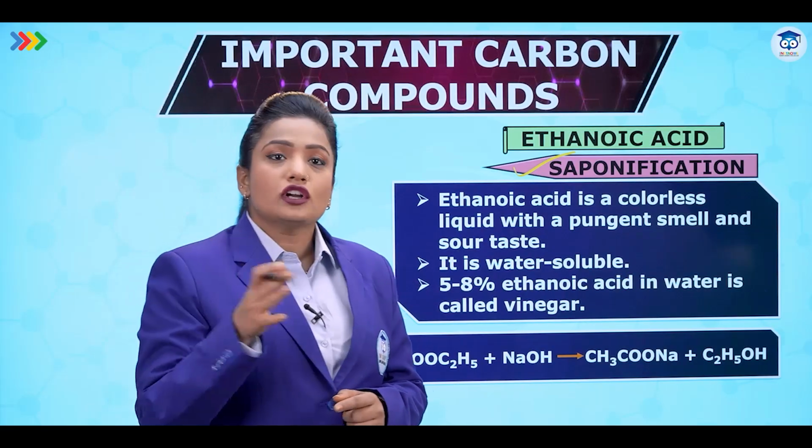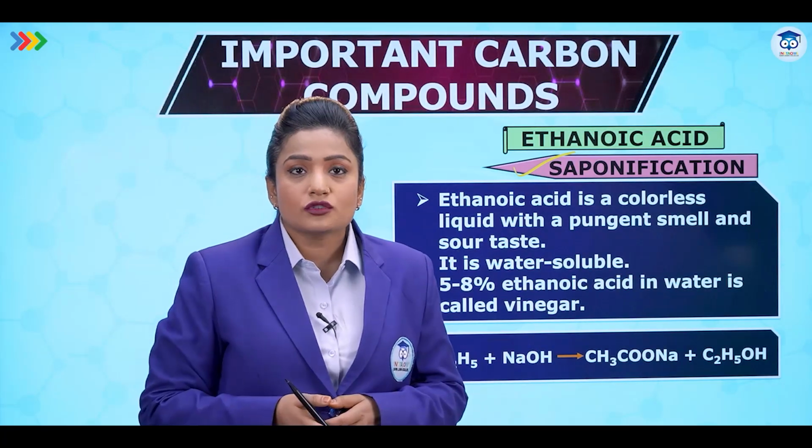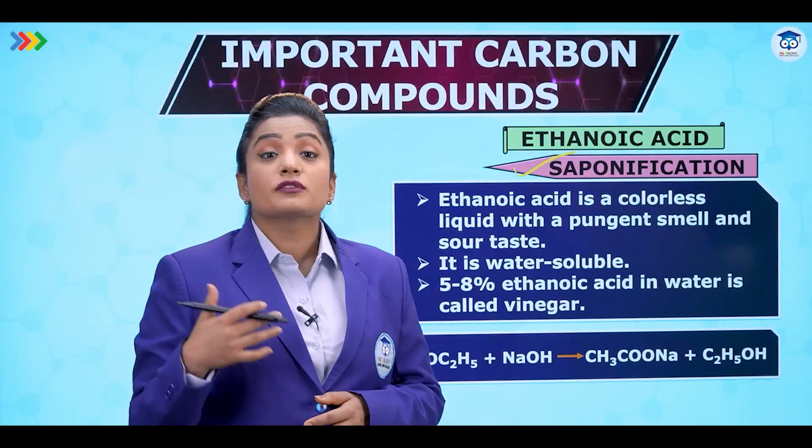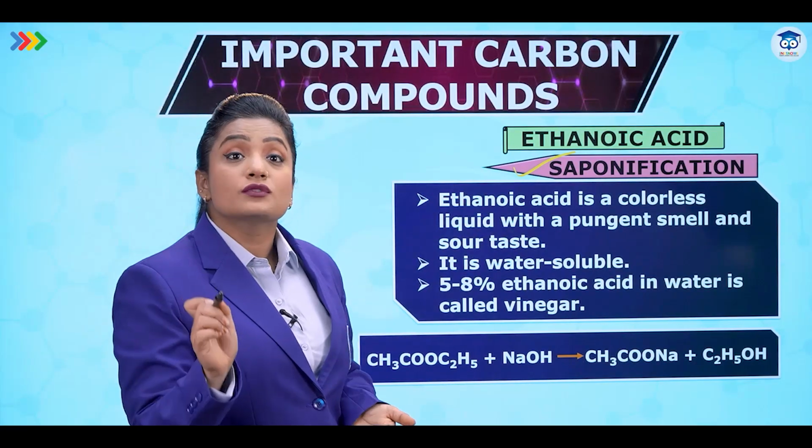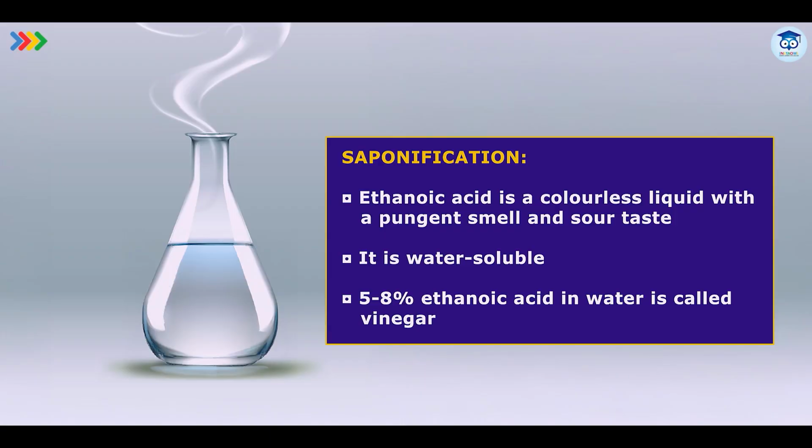So what was the reaction condition for esterification? Yes, we used conc H2SO4. And what is the opposite of H2SO4? It is an acid. So the opposite of acid is a base. That means for the saponification reaction we have to use a base. So let's try to understand. Ethanoic acid is a colorless liquid with a pungent smell and a sour taste. We have already seen that it is water soluble and 5 to 8% of ethanoic acid in water is vinegar.